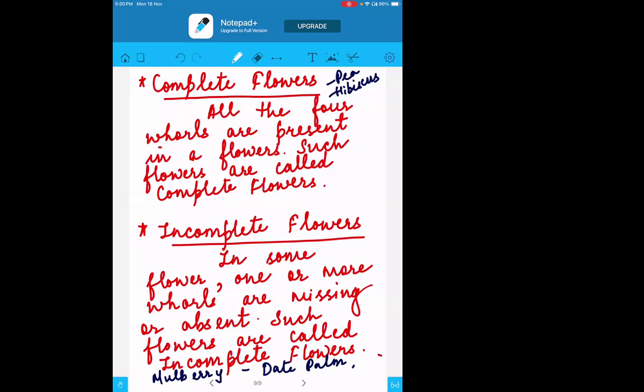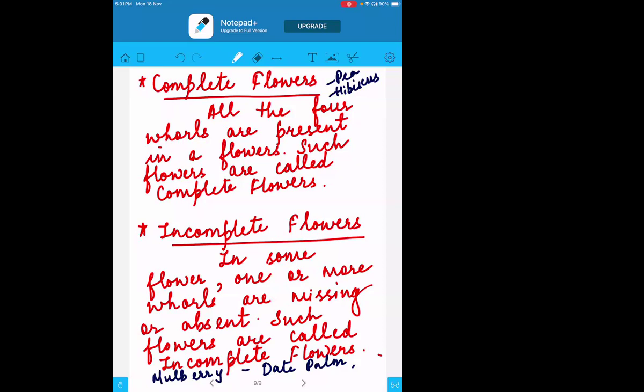So these things, children, you will not be learning in school, but definitely it is important, because when you go to higher classes or write any entrance exam, they are used on a general basis. And it's simple also, right? If you know the names of the four different whorls. And if you don't know the meaning of whorl, then will you be able to understand what they're asking in the question?